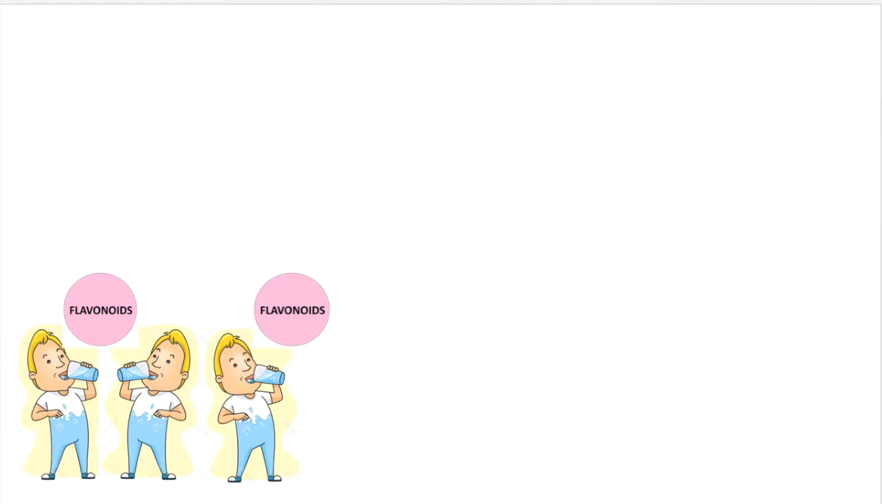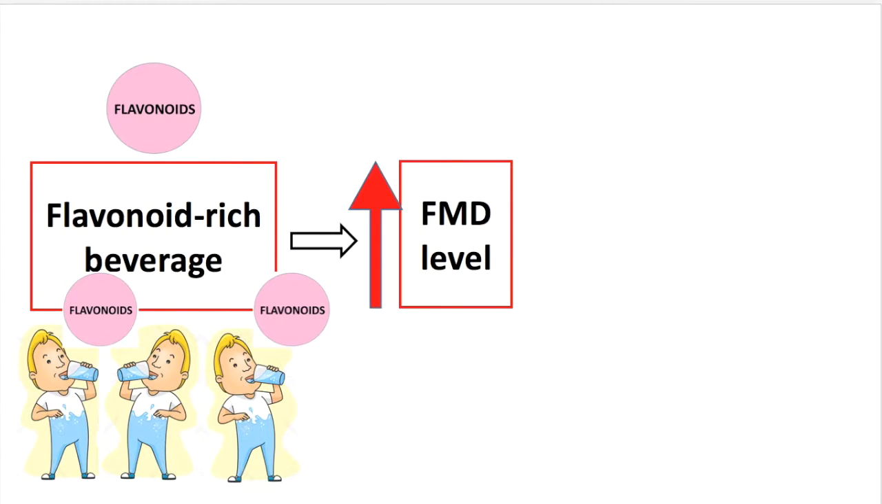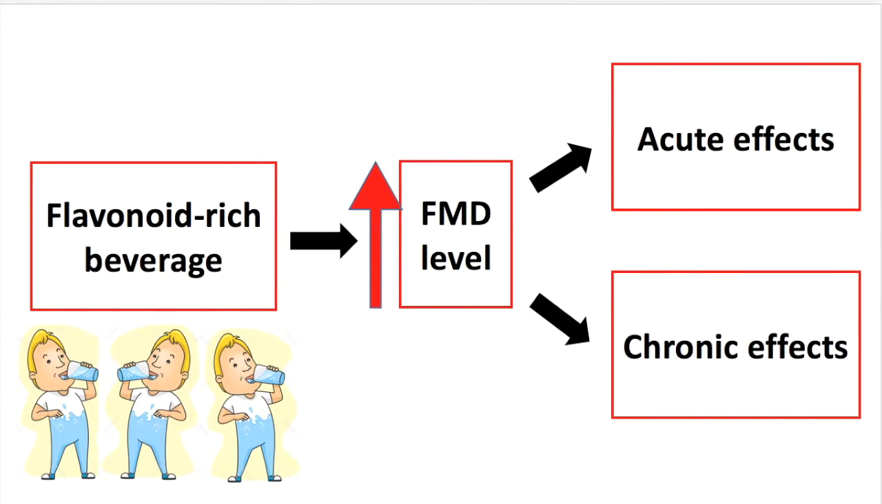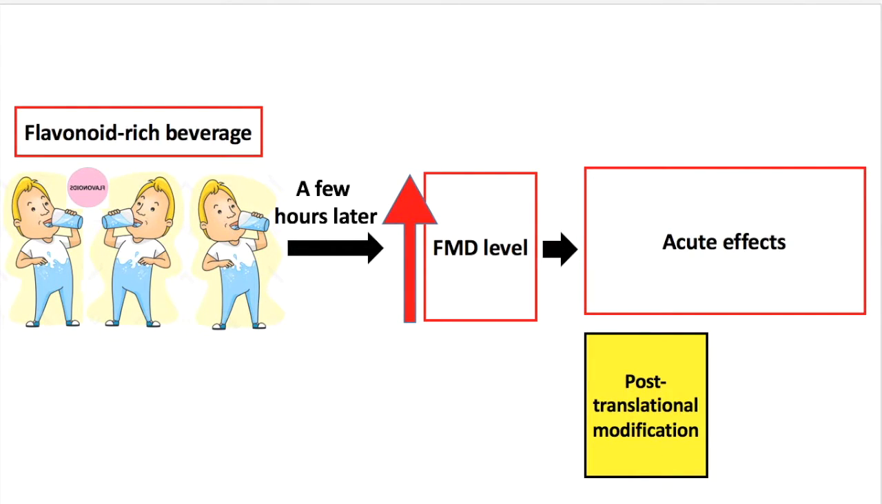Interestingly, studies carried out on human volunteers have shown that the consumption of flavonoid-rich beverages led to an increase in FMD, suggesting that flavonoids can have a positive impact on cardiovascular health. Further studies carried out to understand the mechanism of action of flavonoids have revealed that flavonoids can affect the FMD levels in two ways, which include acute and chronic effects. Studies have shown that the elevation of FMD level was observed a few hours after a single intake of a flavonoid-rich beverage in human volunteers.